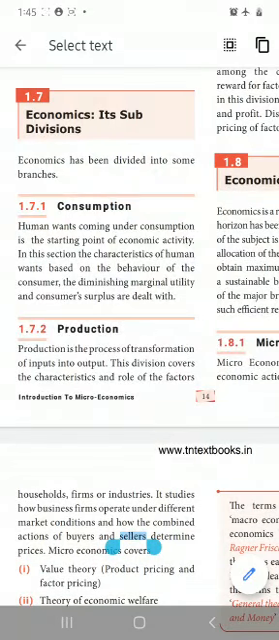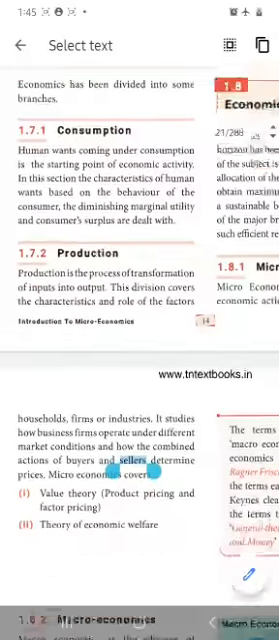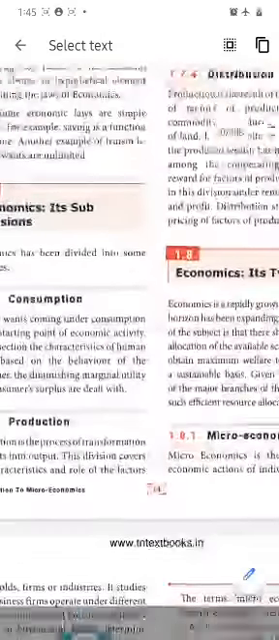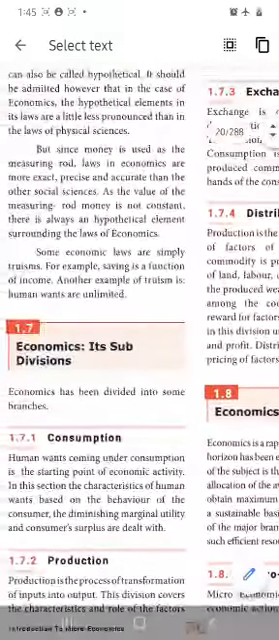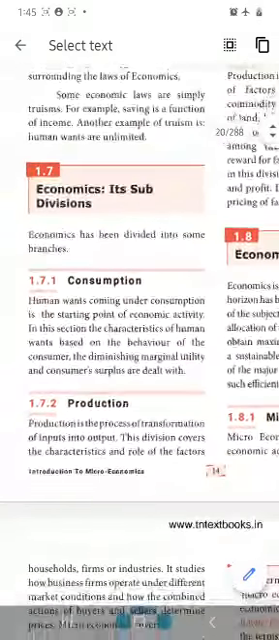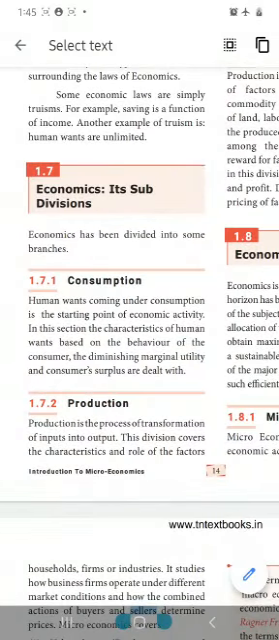Kids, in today's session you are going to learn about economics, its subdivisions, as well as economics and its types. First, economics and its subdivisions we will see. Economics has four branches: consumption, production, distribution, as well as exchange. Consumption: human wants come under consumption.